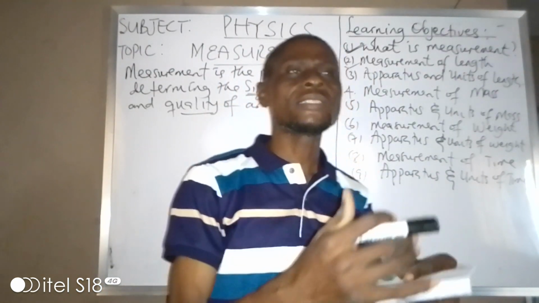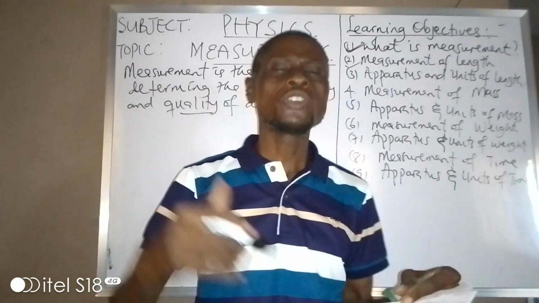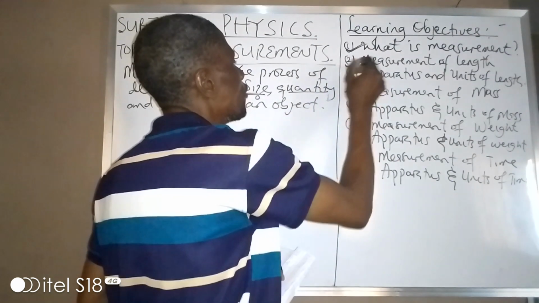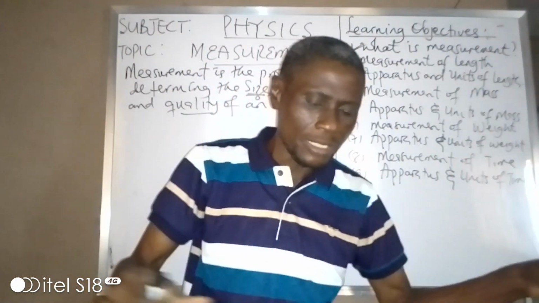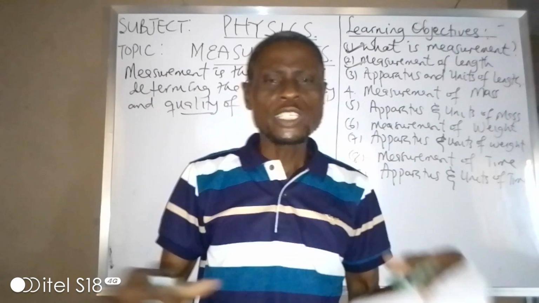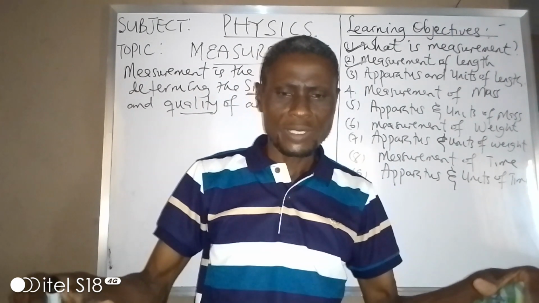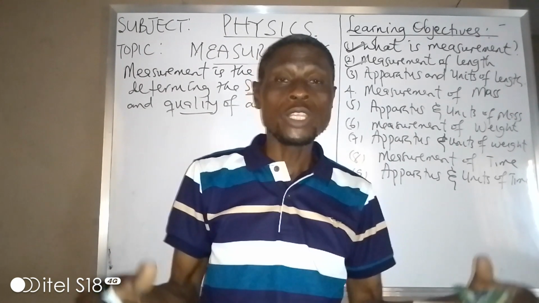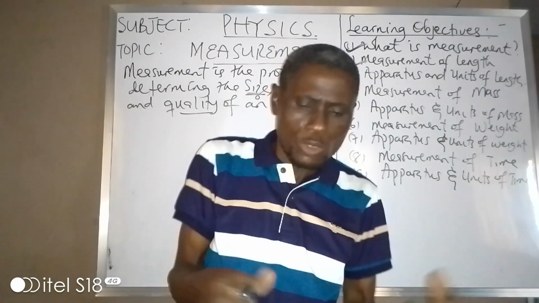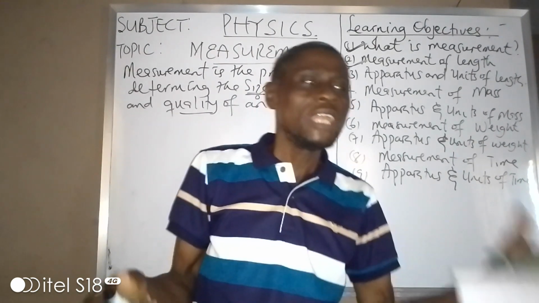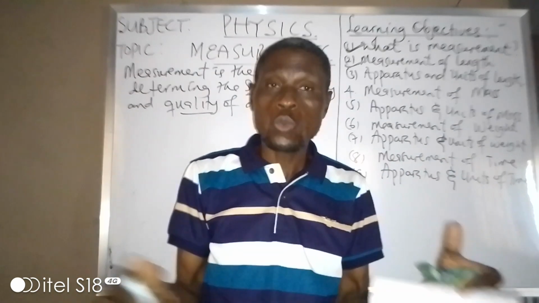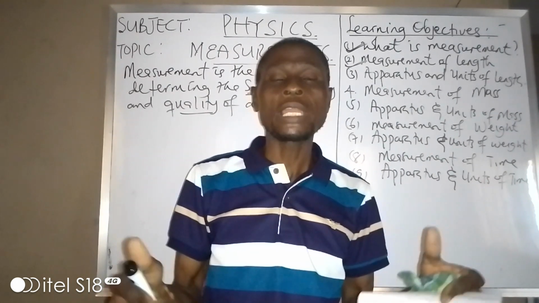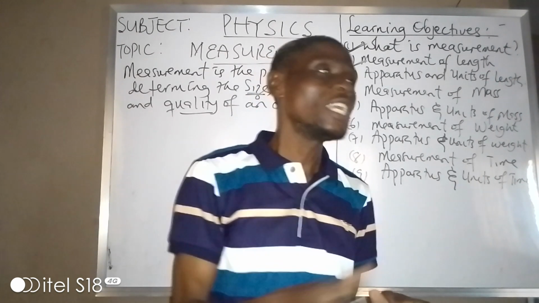We can measure the length, the mass, the weight, and also the time. So let's take the first one, which is measurement of length. What is length? Length simply means the space between 2 points. Some people call it distance. So length and distance are synonymous with one another. If you are talking about the space between 2 points, you are talking about the length. So let's put it down.